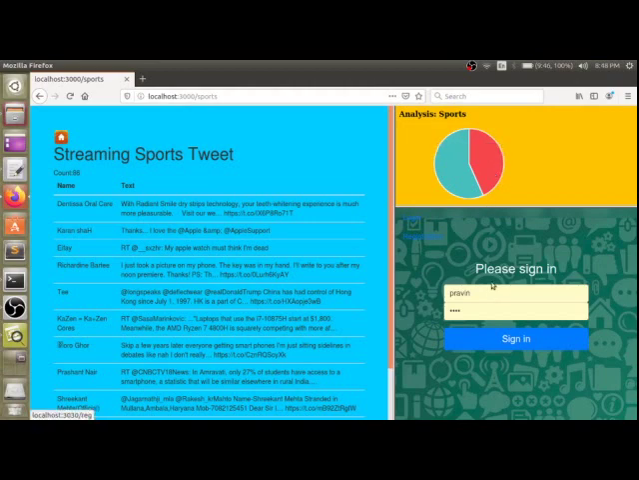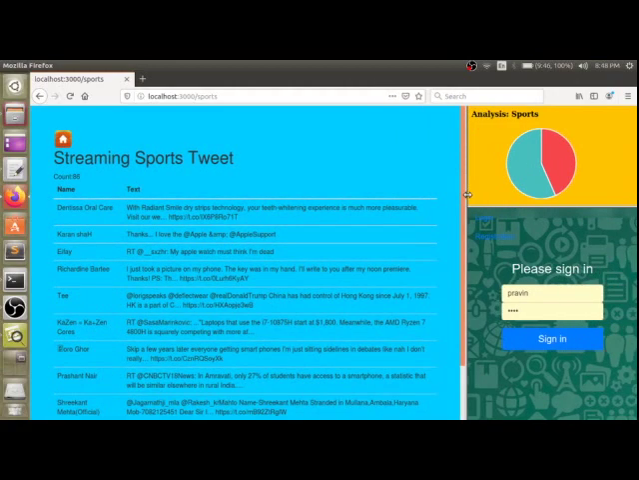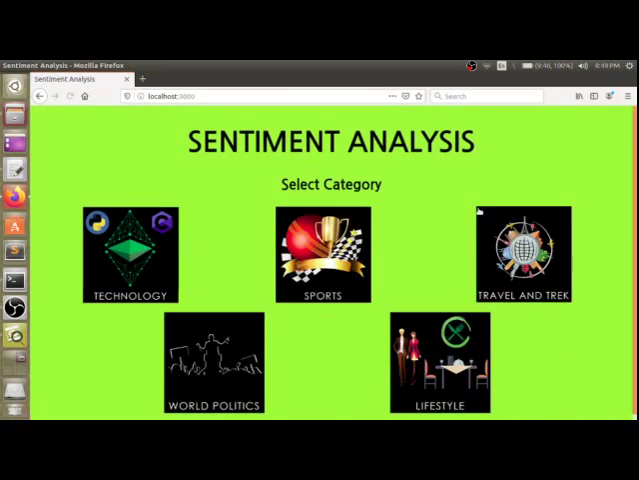Similarly, sports has its own chat room. People who have similar interests can communicate with each other, talk, share their feelings, and discuss the same category with the same people having the same interests. So now let's go to another category.